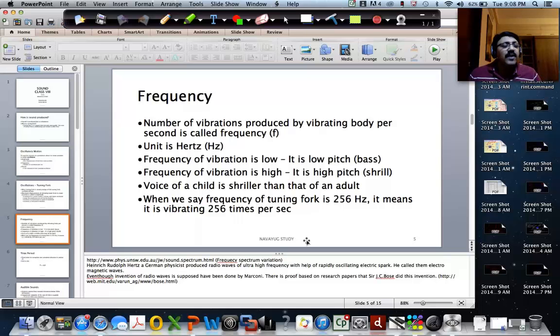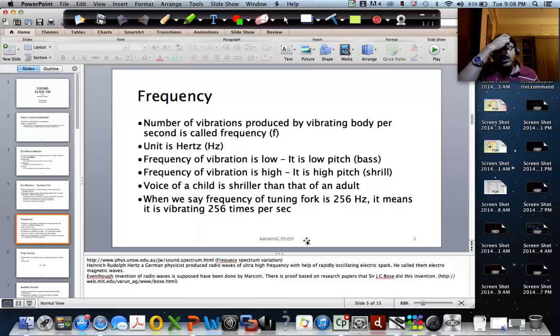There is also a difference in frequency between males and females. So there is a variety of sounds, and that variety is because of the difference in frequency.